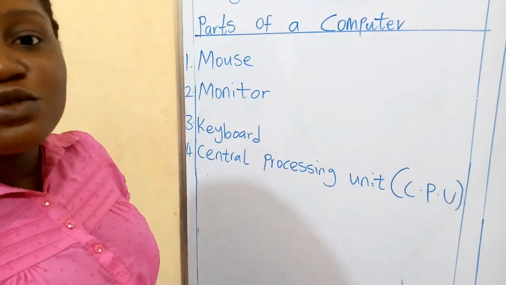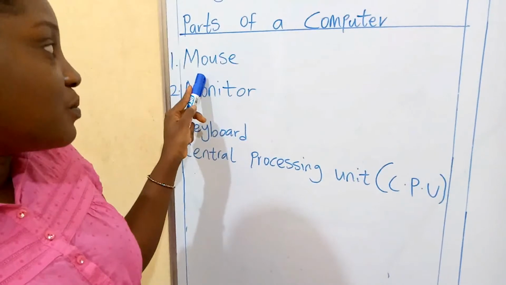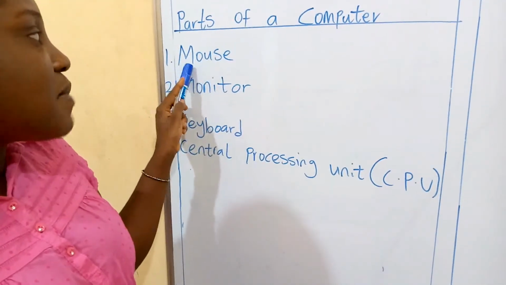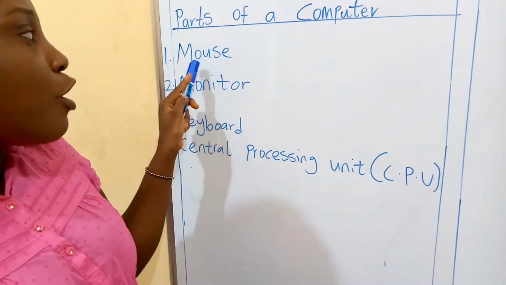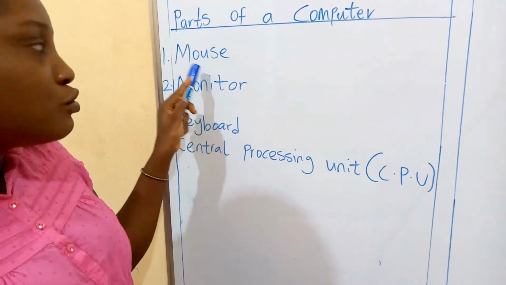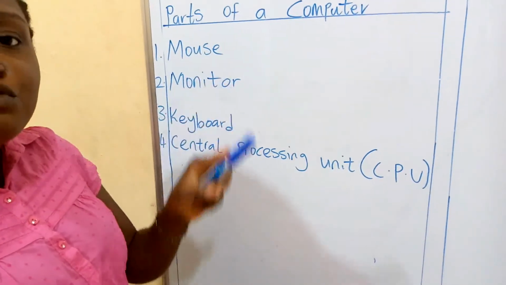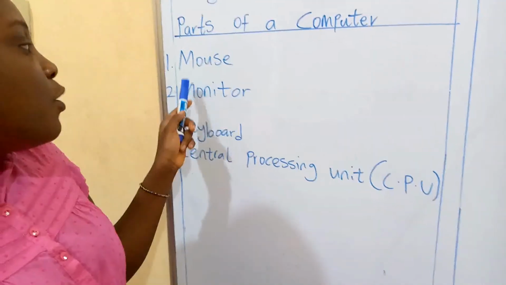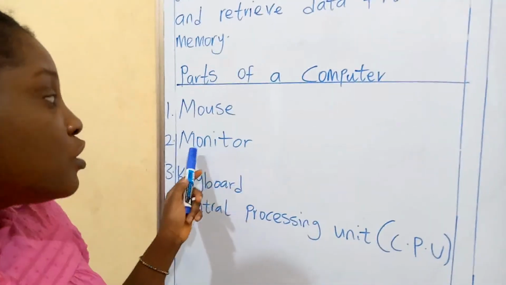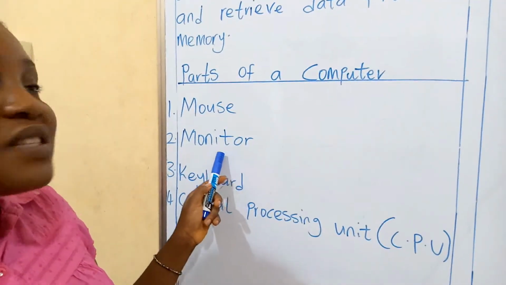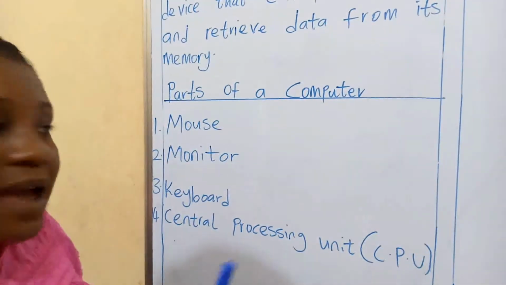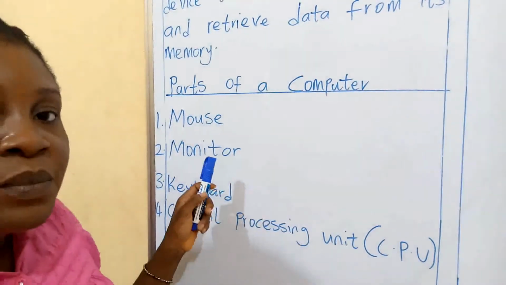It's not the one that usually run around our house. This is not mouse like the mouse we know, but this is a mouse that is part of a computer, and we use it to control the computer, just like we use remote to control our television. Okay, we also see monitor. We saw monitor earlier, and it looks like a screen. That is where information display. Anything you type into the computer, it display on the monitor.